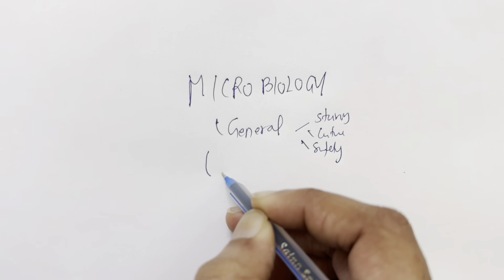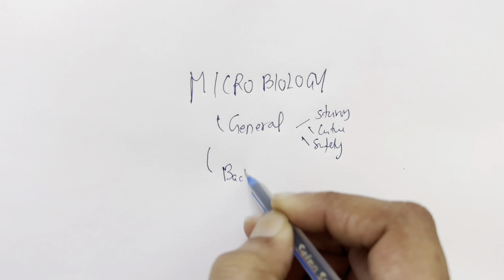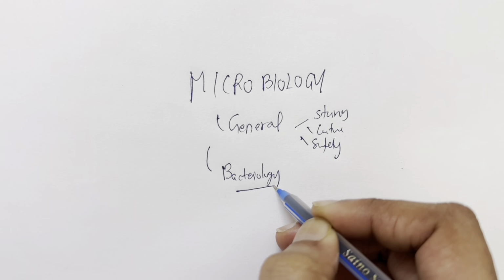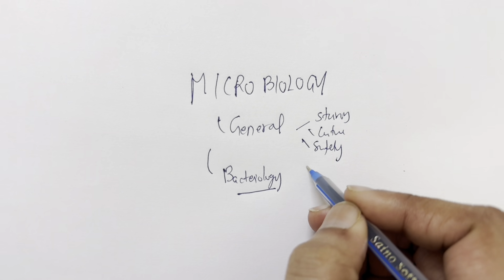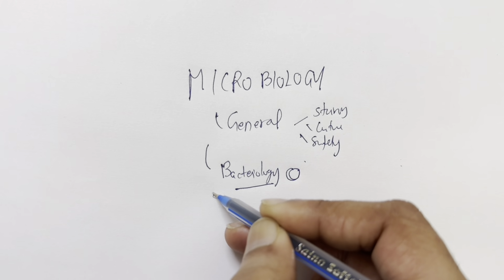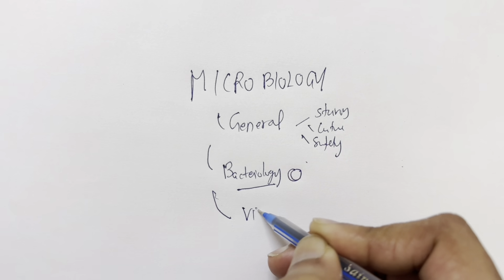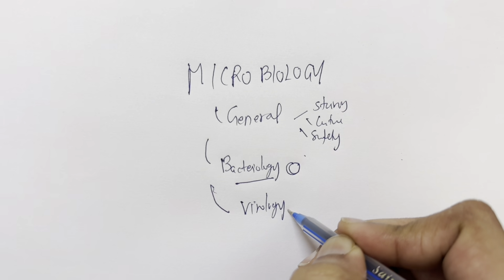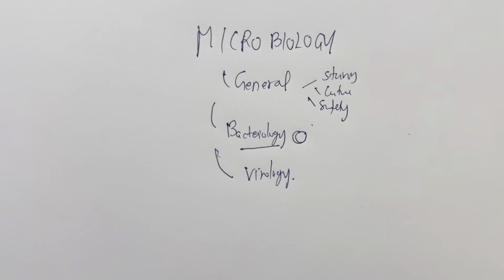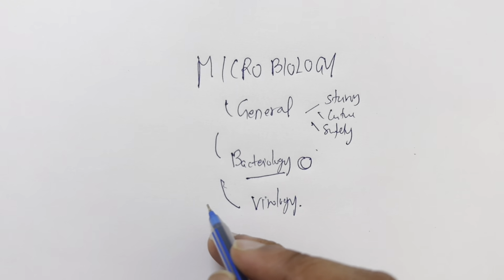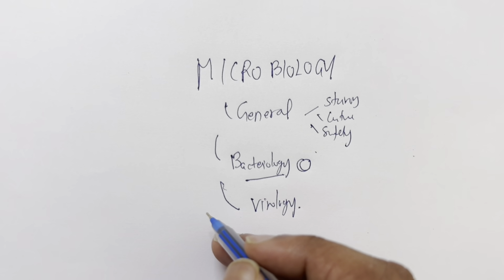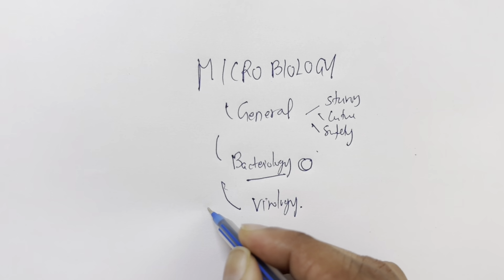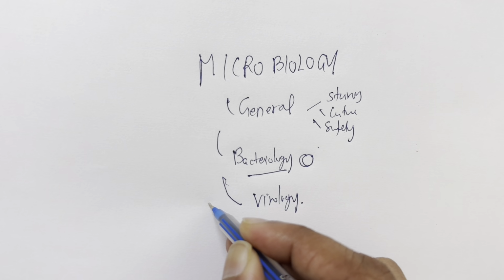The most important part of microbiology, whichever exam you're writing, is bacteriology. We'll start with this one first, and then there is virology, which covers all the viruses including double-stranded RNA, DNA, single-stranded, enveloped, non-enveloped. We'll discuss that and the topics associated with it during this course of videos in microbiology.